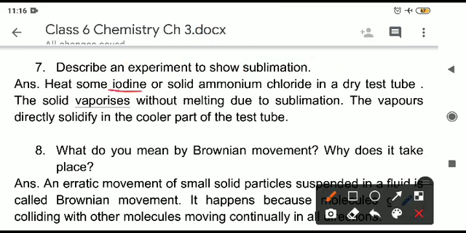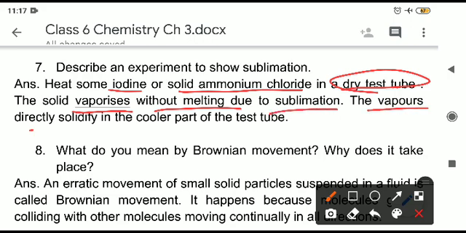So we will take iodine, or we can take solid ammonium chloride. Any one thing we will take. Let us say we have taken iodine. We will take it in a dry test tube and start heating it. On heating, the solid chemical will vaporize. It will convert into a gaseous form without melting, that is, without converting into liquid, due to sublimation. And these vapors directly solidify in the cooler part of the test tube.